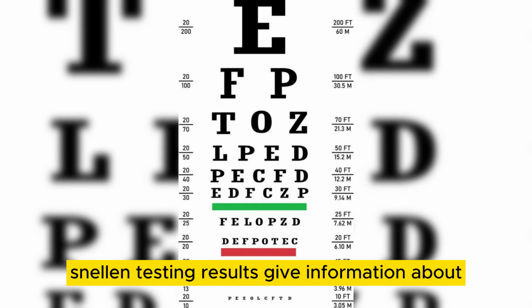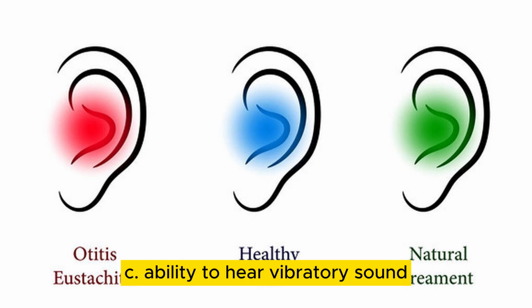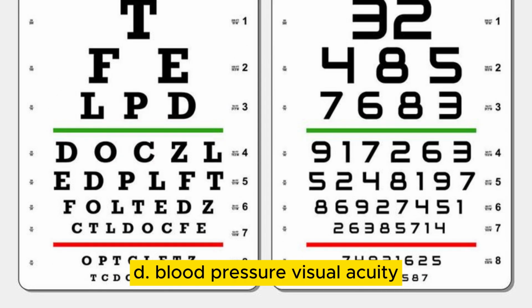Snellen testing results give information about: A. Blood sugar results. B. Visual acuity. C. Ability to hear vibratory sound. D. Blood pressure. The answer is visual acuity.